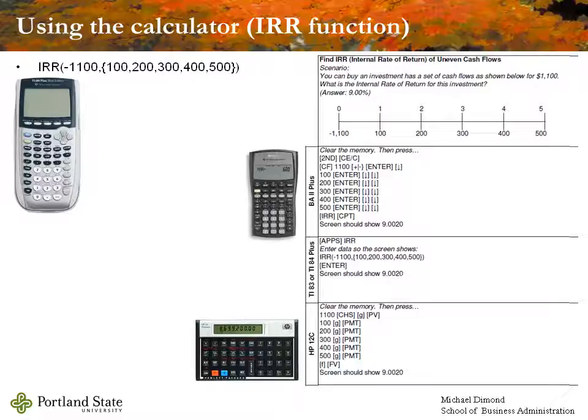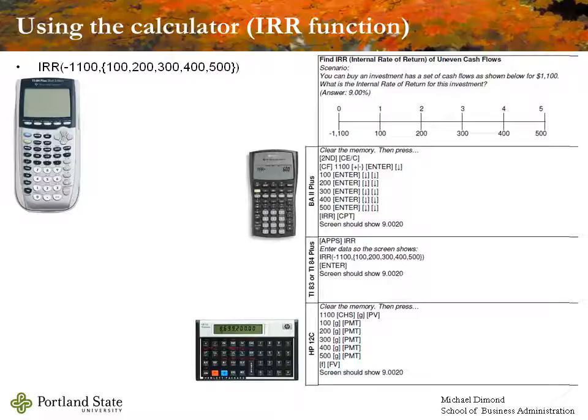So we go through the same process of entering our information in. We're going to use, on the BA2 Plus, the enter button and the down arrows. Remember to set your cash flow at time 0 to a value of $1,100, and it has to be marked as a cash outflow. So you need to change the sign so that it's showing you a negative number there. We're going to enter the $100, $200, $300, $400, and $500 cash flows as we did before. We compute for the IRR, and the screen should show you 9.0020.